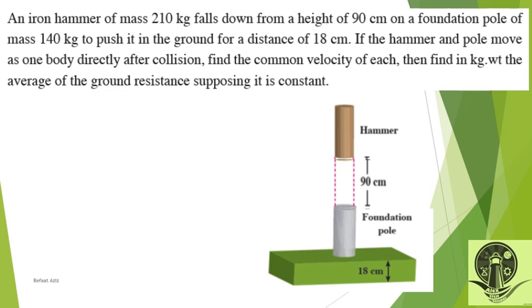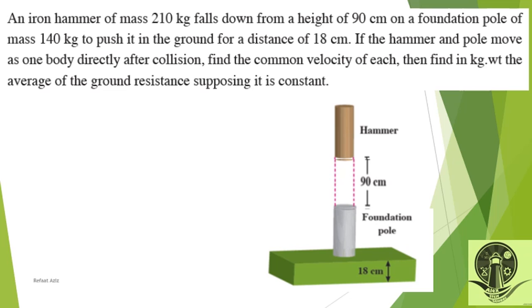This is the ground, and this is the hammer. It falls down from a height of 90 centimeters, collides with this foundation ball and pushes it into the ground for a distance of 18 centimeters.